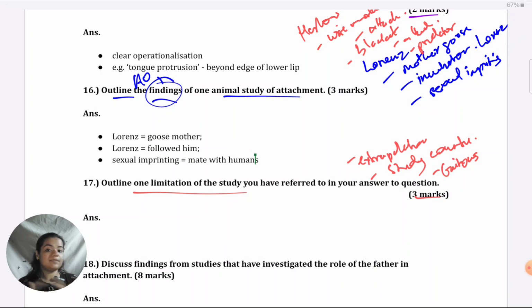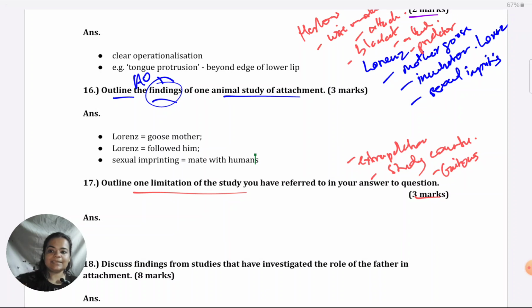Like, this question has a very broad scope. For example, the number of monkeys was very small in Harlow's study, or in Lorenz's study also the number of geese was very small. So sampling issues, ethical issues, besides methodological issues, you could take those also. So in terms of ethical issues, cruelty towards monkeys in Harlow's case, especially the extended studies in which the rape rack was created, or mothers were observed killing their own kin and all those type of things, you could take for ethical issues. So lots of possibilities are there.